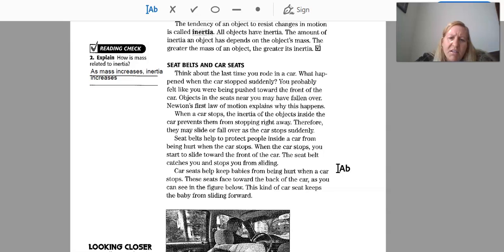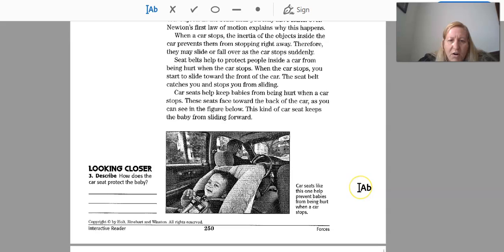When a car stops, the inertia of the objects inside the car prevents them from stopping right away. Therefore, they may slide or fall over as the car suddenly stops. Seatbelts help to protect people inside a car from being hurt when the car stops. When the car stops, you start to slide toward the front of the car. The seatbelt catches you and stops you from sliding.